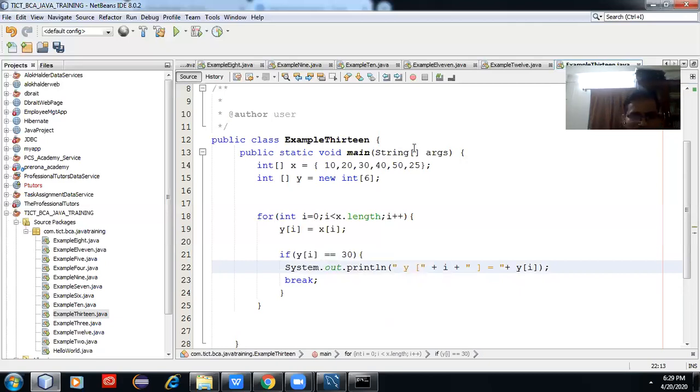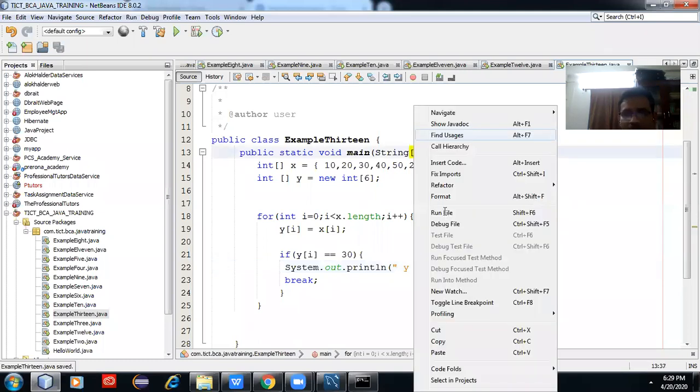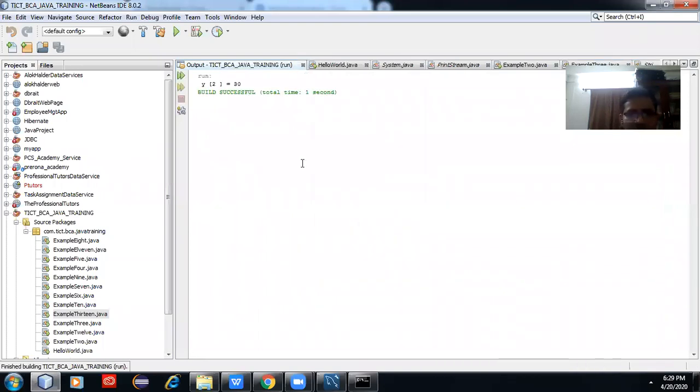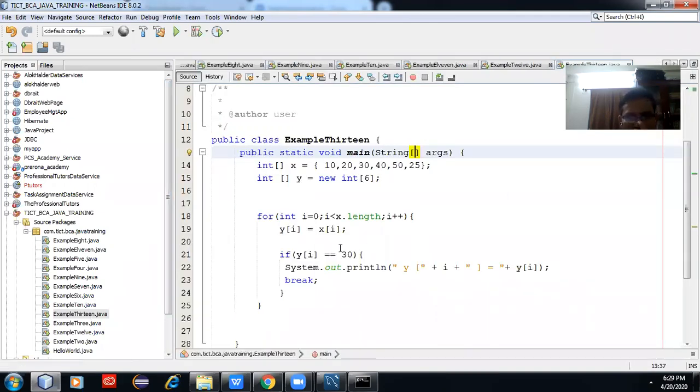Let's run the program. This is a very simple example of the break statement, and break is most useful. In many cases, like the switch case statement we have already done, we have implemented the break statement. Just notice it is 20, then y equal to 30.